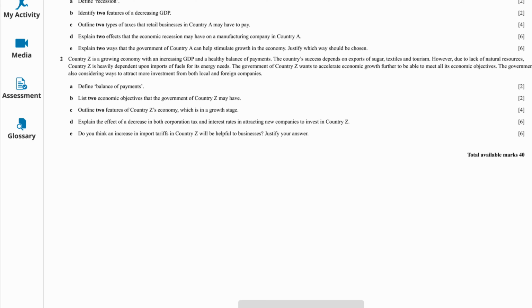Question E. Explain two ways that the government of country A can help stimulate growth in the economy. Justify which way should be chosen. Okay, the first one could be reduce interest rates. This decreases the cost of borrowing, which encourages investment by businesses in new technology or growth plans. Then you can also say consumers might now borrow money to spend on more expensive goods and services such as houses and cars.